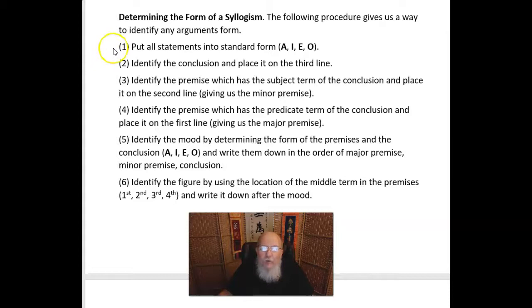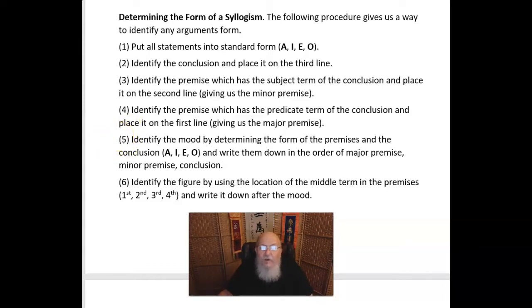The first thing you want to do is put all statements into standard form. It has to be in A, I, E, or O. Second, you want to identify the conclusion and place it on the third line. Third, you want to identify the premise which has the subject term of the conclusion and place it on the second line, giving us the minor premise. And fourth, identify the premise which has the predicate term of the conclusion and place it on the first line, giving us the major premise.